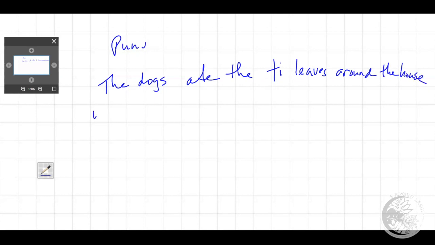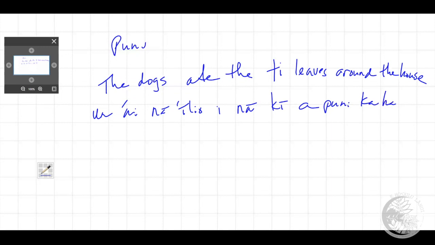The dogs ate. Basic sentence. 'Ai na 'ilio. Right, the dogs ate. What did they eat? The ti leaves. I'm just going to use the word ki. I could use la'i, but I'll use ki. Which ki? The ki that's around the house. And I could, again, puni ka hale. So many times when you use puni, it's a very simple kind of usage of the ku'u, until puni ka hale. Now I could bring this around also, right?